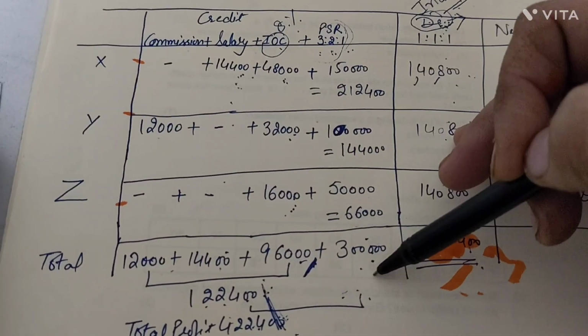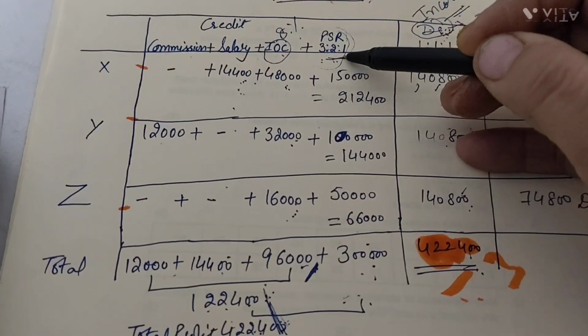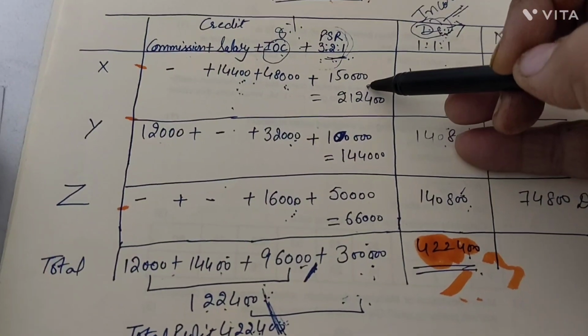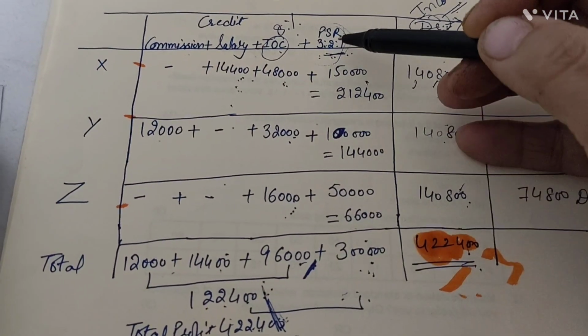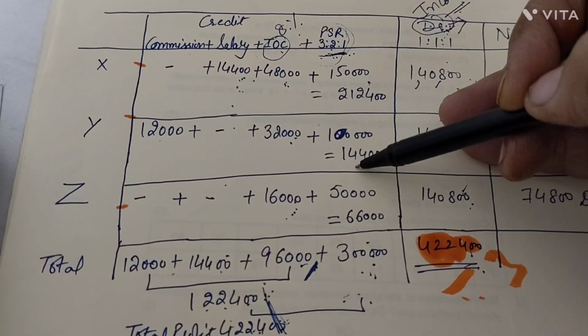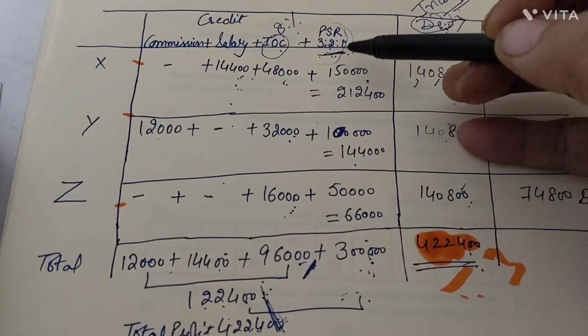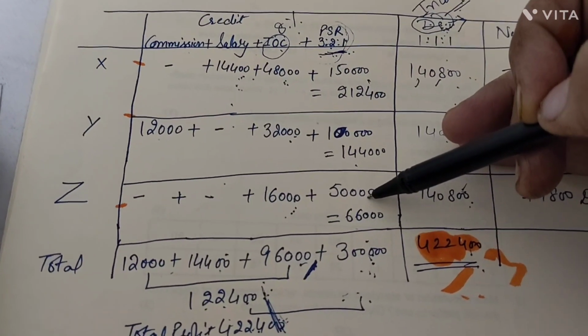3:2:1. So this 3 lakh profit into 3 divided by 6 becomes 1,50,000. Then 3 lakh into 2 divided by total 6 becomes 1 lakh. Then 3 lakh into 1 divided by 6. We got a value of 50,000 here, right?